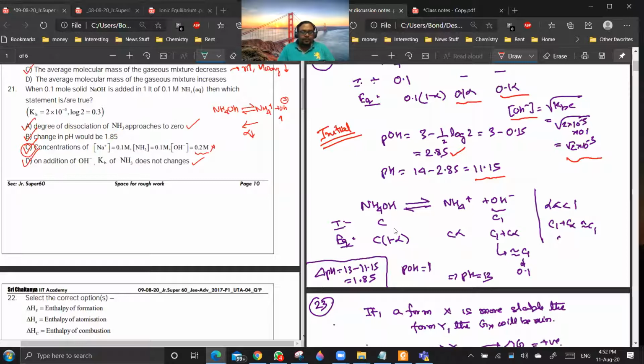Yes or no? Yes, sir. Now the dissociation will take place under the common ion effect, calculation. So the presence of OH minus will decrease the dissociation of NH4OH. So alpha will decrease. So you can write it as C into 1 minus alpha, C alpha and C1 plus C alpha.